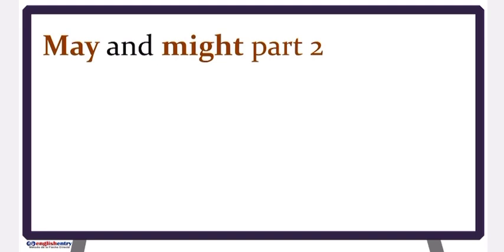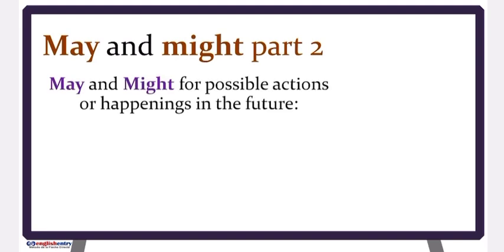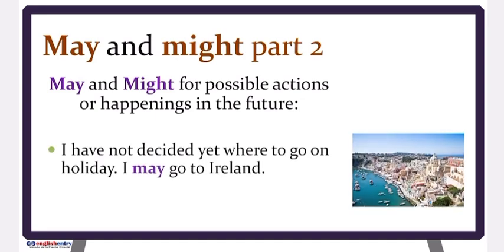Lesson 5. May and might, Part 2. We use may and might to talk about possible actions or happenings in the future. Examples: I have not decided yet where to go on holiday. I may go to Ireland. Now, this sentence means possibly I will go there, but I'm not sure yet.